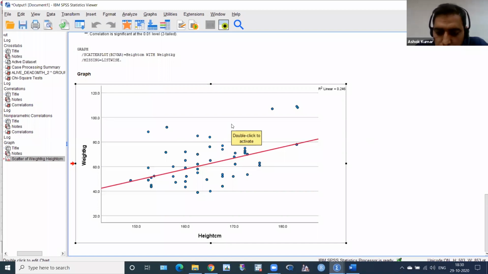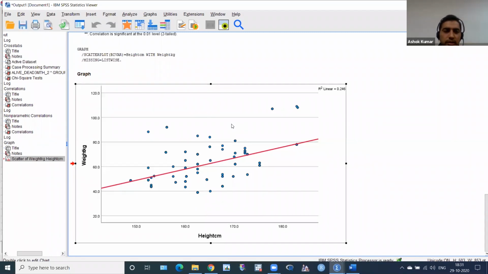Now we have done Fisher exact test, chi-square, R square and the scatter plot, and we go for simple linear regression. So what is simple linear regression? In simple linear regression, the dependent variable is quantitative. The independent variable may be qualitative in nature, nominal or ordinal, or quantitative. But the dependent variable must be quantitative in simple linear regression.